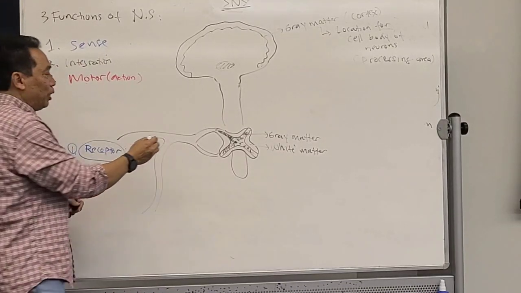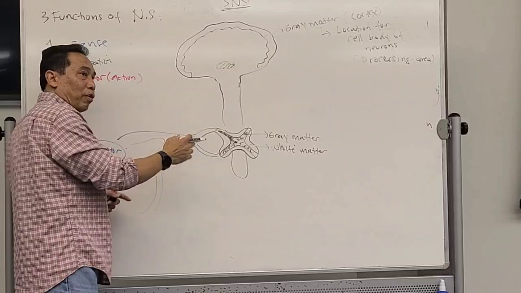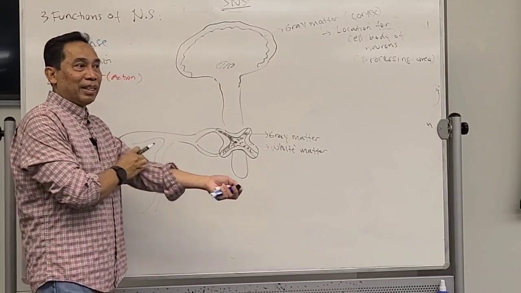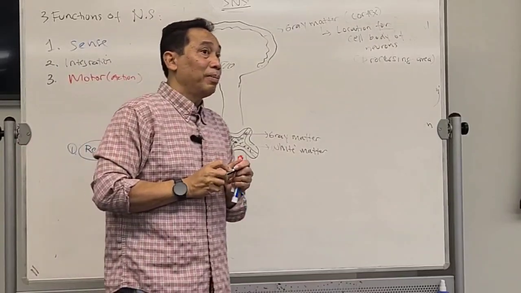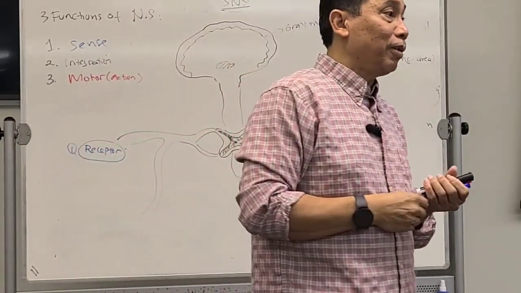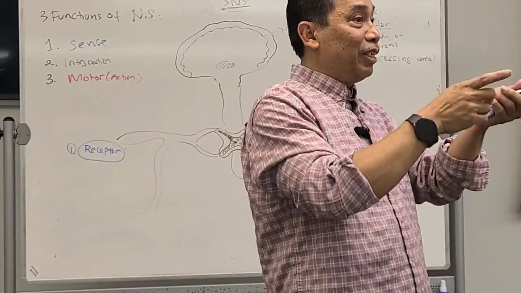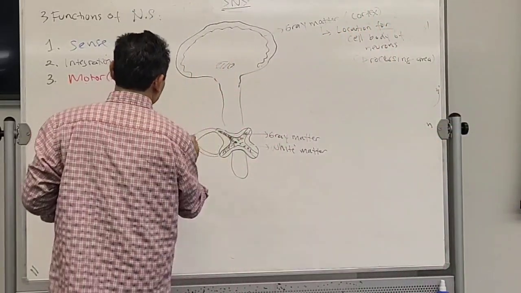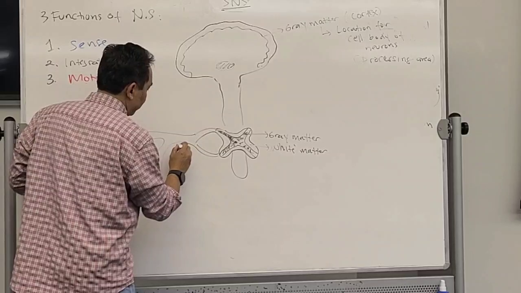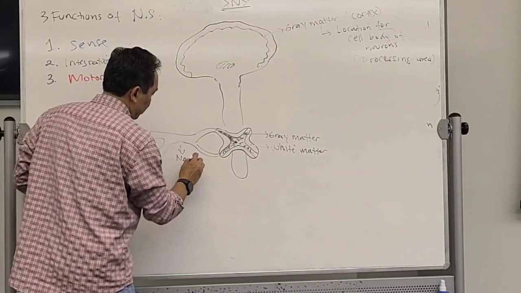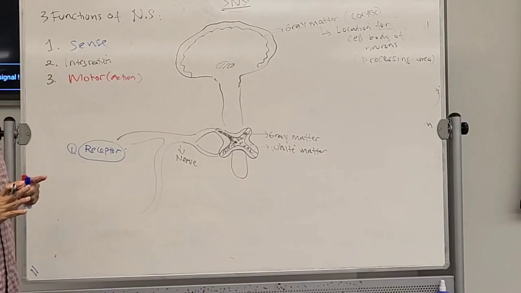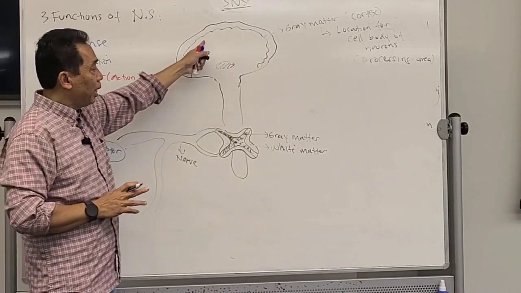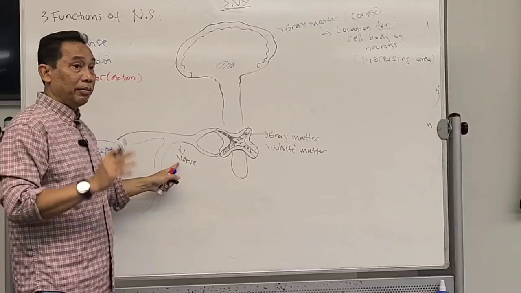Now, what do you call the organs that come out from the brain or from the spinal cord? Cranial nerve or spinal nerve. It's just called nerve. So this is actually nerve. You with me first? Nerve. Now you have all three parts of the nervous system: the brain, spinal cord, and nerve.